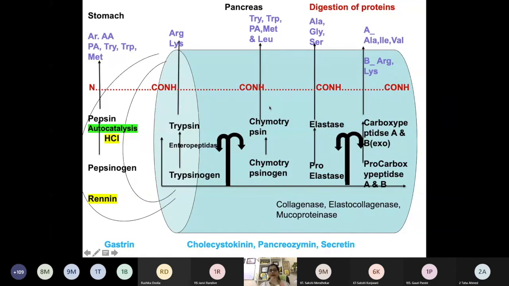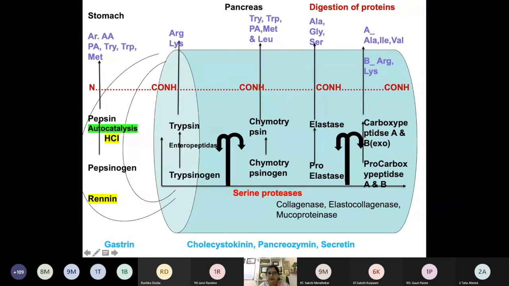Okay, now remember that trypsin, chymotrypsin, and elastase are all known as serine proteases. Why serine proteases? Because they have serine at their active site. And there is a catalytic triad of serine, histidine, and aspartate. When these are present in the active site, they are known as a catalytic triad, and that leads to proper catalysis. Apart from these enzymes, there are specific enzymes like collagenase, elastocollagens, and mucoproteinase. They act on derivatives of proteins and lead to the degradation of the respective proteins.